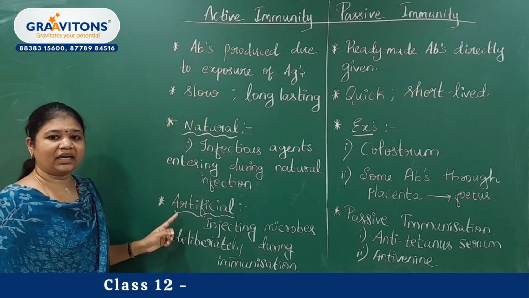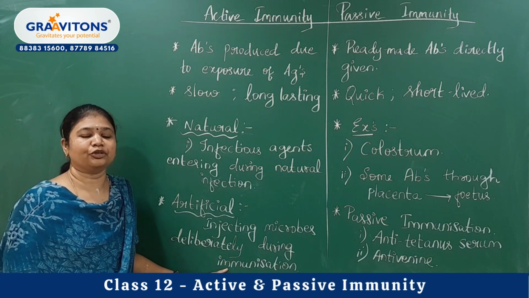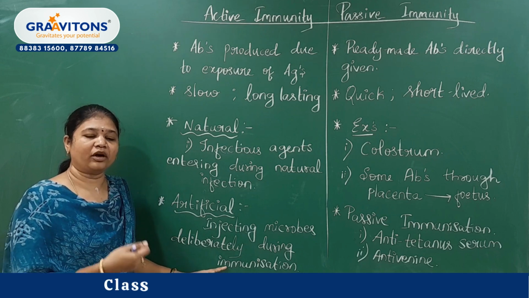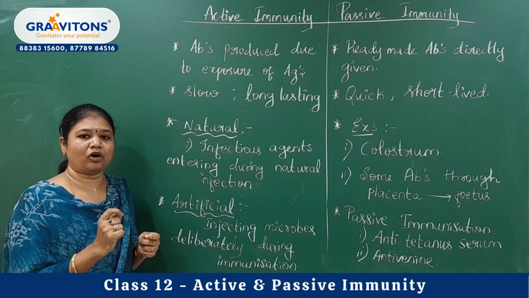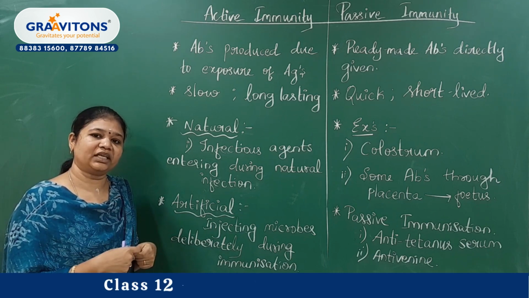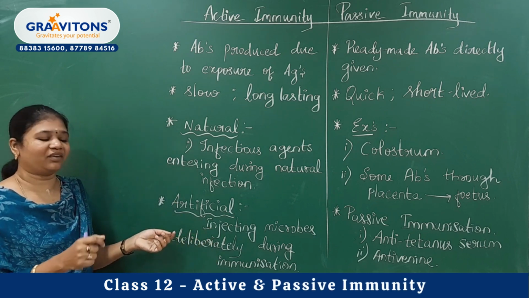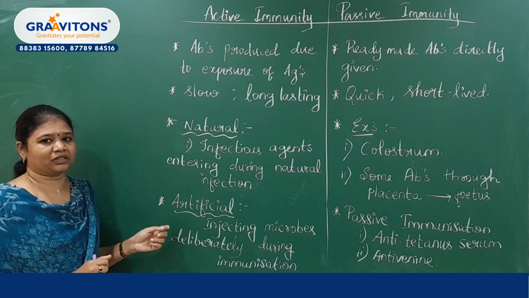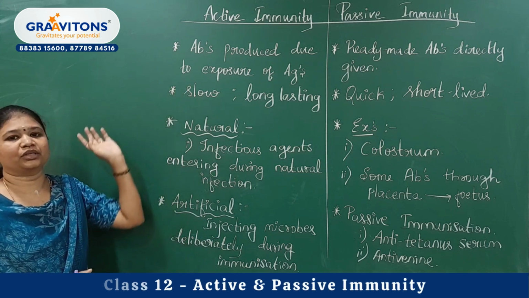On the other hand, artificial immunity is based on immunization. During a vaccination or immunization program, antigenic preparations or microorganisms are deliberately introduced into our body. In response to that introduction, we will produce antibodies. So artificially we are introducing the microbes, and such immunity is called artificial active immunity.